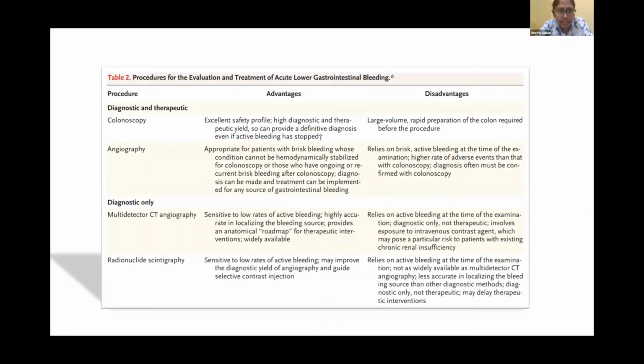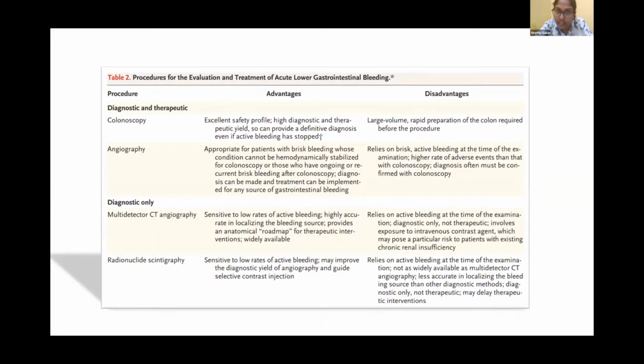So, procedures for the evaluation and treatment of acute LGI bleeding. The diagnostic as well as therapeutic modalities are colonoscopy and angiography. So colonoscopy, what are the advantages? They have an excellent safety profile, high diagnostic and therapeutic yield, and can also provide a definitive diagnosis even if active bleeding has stopped. Coming to the disadvantages, large volume, rapid preparation of the colon is required before the procedure.